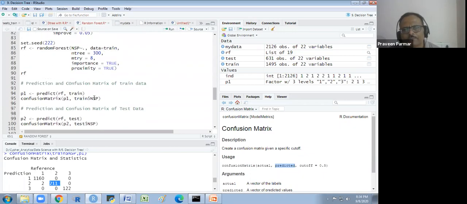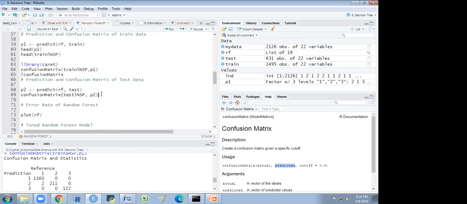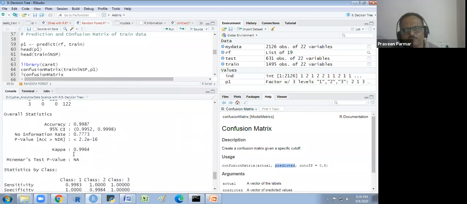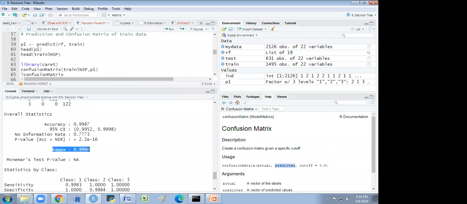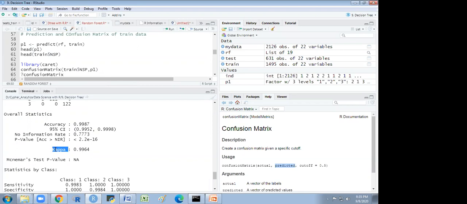Sir, one question. In the result console, what is kappa? Kappa is some measurement. You could search on the net. I am not remembering that because I have not interpreted it for a very long time. I have read it, but at this moment I don't have it in my memory. Okay, no problem, sir.